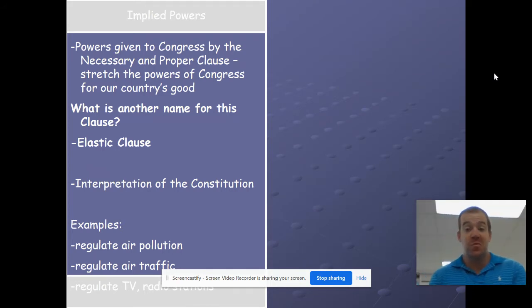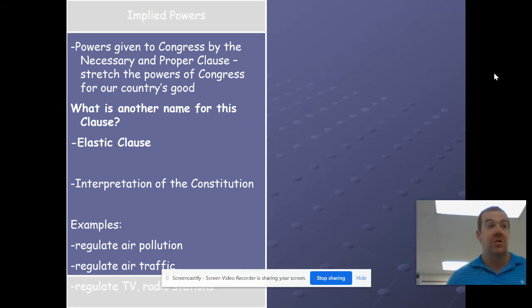Our founders realized that the country is going to evolve. The country is going to come up with new problems in the future, new situations are going to arise where Congress needs the authority to deal with them. Even though they can't foresee the exact problem that's going to happen, they made this elastic clause, or necessary and proper clause, which still gives Congress the power to deal with those future problems.